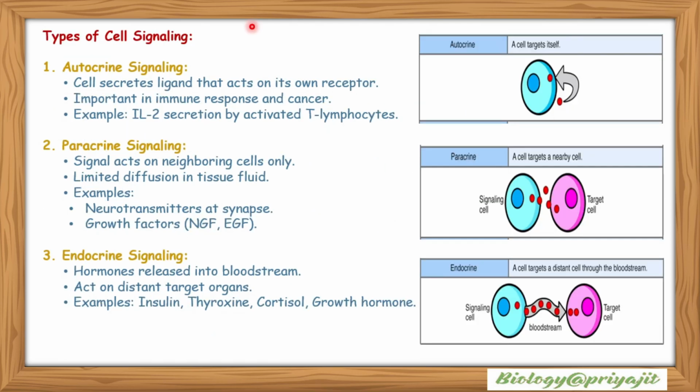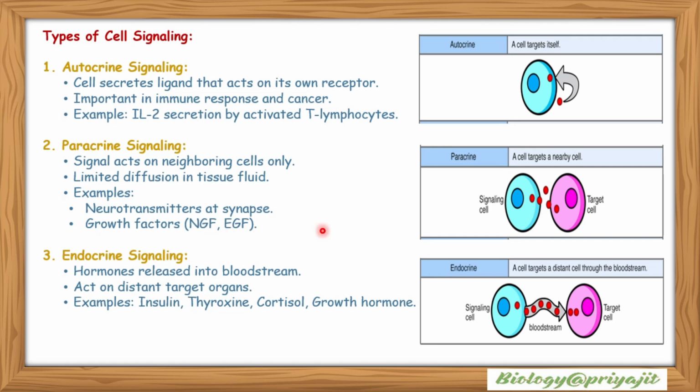Types of cell signaling. Autocrine signaling: the cell secretes a ligand that acts on its own receptor. It is important in immune response and cancer. Example, IL-2 secretion by activated T lymphocytes. Paracrine signaling: the signal acts on neighboring cells only, with limited diffusion in tissue fluid. Examples, neurotransmitters at synapse and growth factors, nerve growth factor and epidermal growth factor.